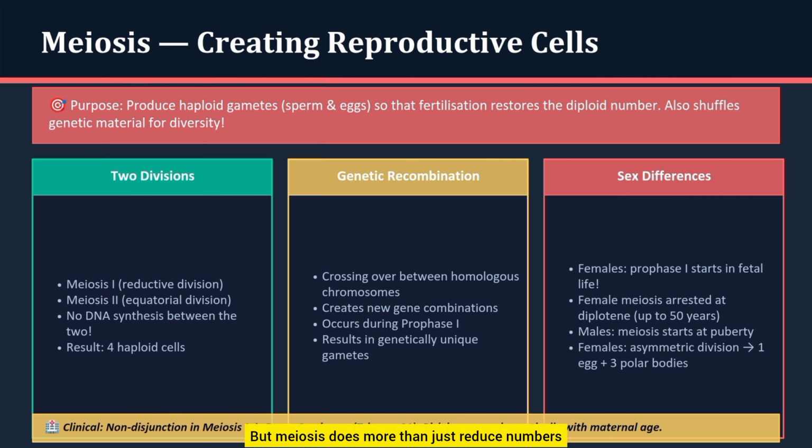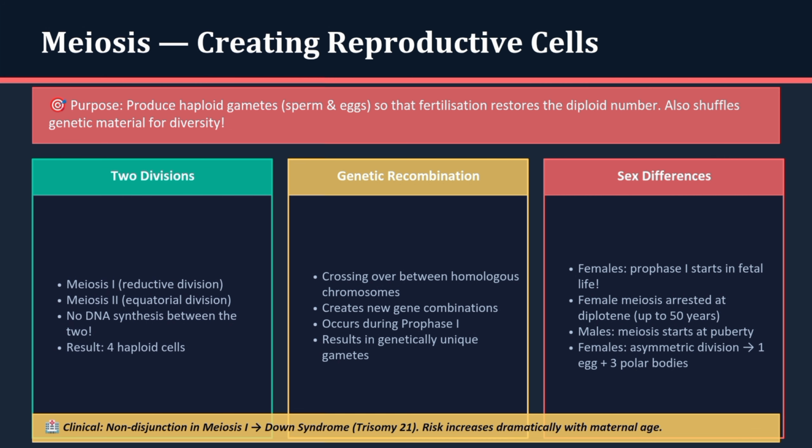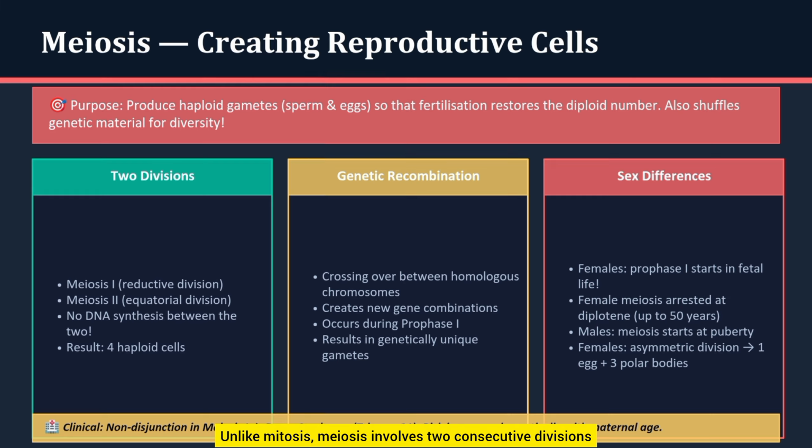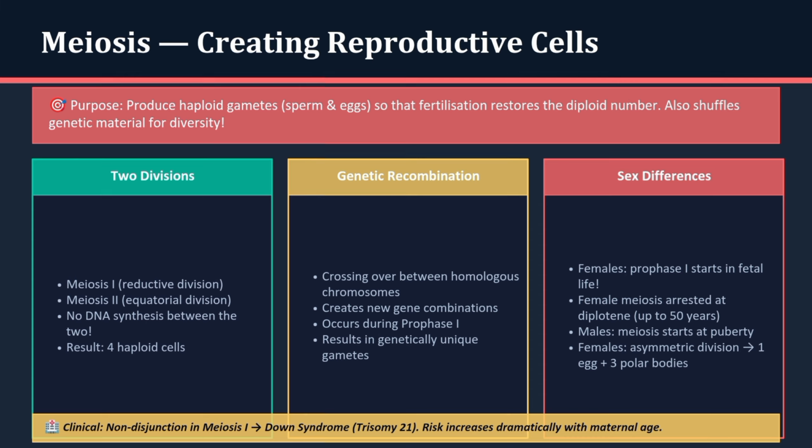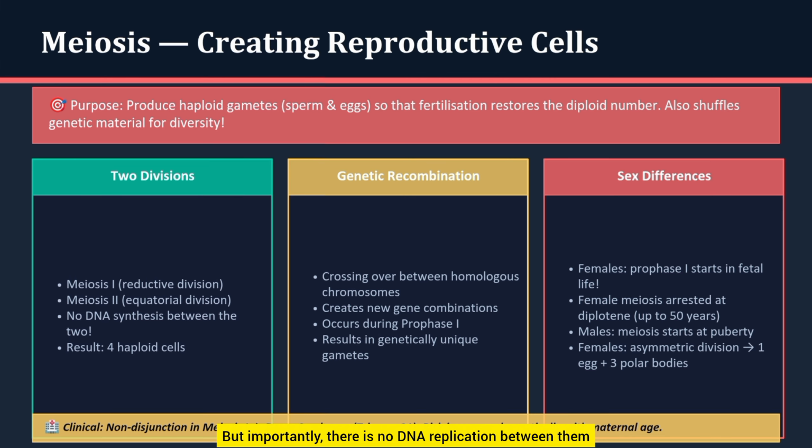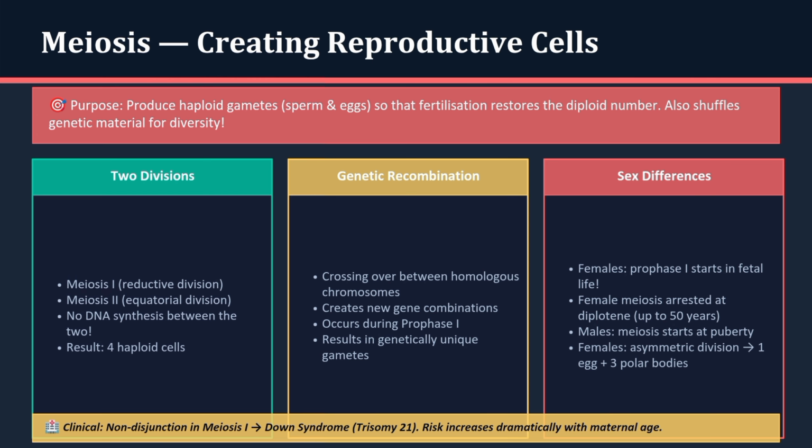But meiosis does more than just reduce numbers, it also creates genetic diversity. Unlike mitosis, meiosis involves 2 consecutive divisions, meiosis 1 and meiosis 2. But importantly, there is no DNA replication between them. As a result, one starting cell ultimately produces 4 haploid cells.